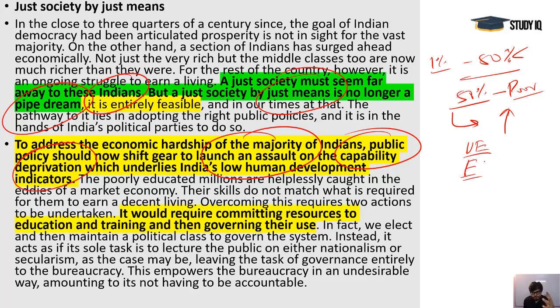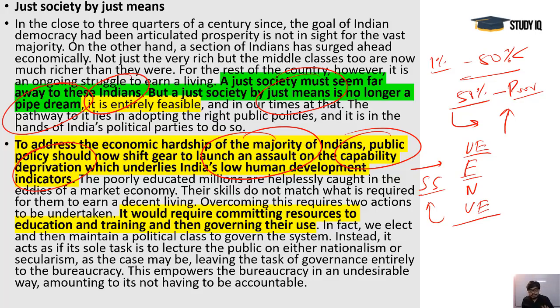They are just having a degree, but no proper understanding of education, no proper understanding of any subject or anything that is going around. And next, no opportunities, unemployment. So in these conditions, what are they going to do? It's totally a condition of capability deprivation. We need to rightly educate them, give skilling support, and then provide them some decent jobs, and then they will come out, and then it can become a true democracy. Otherwise it will no longer be a democracy.